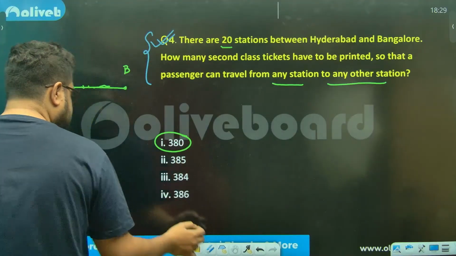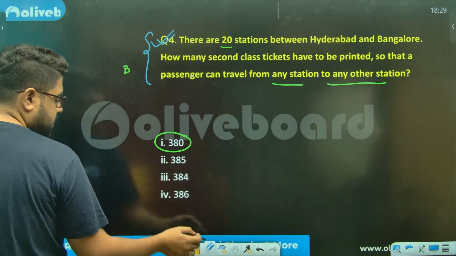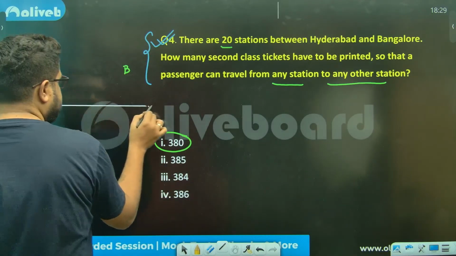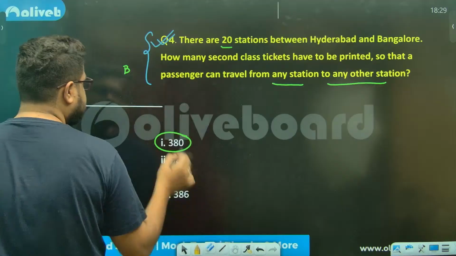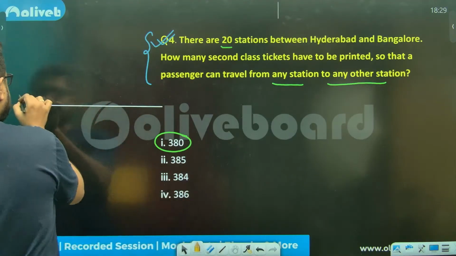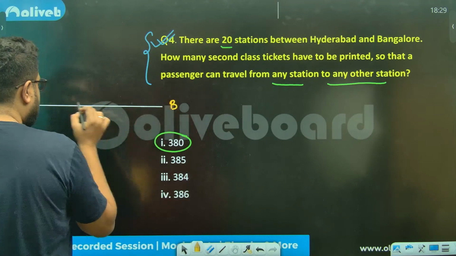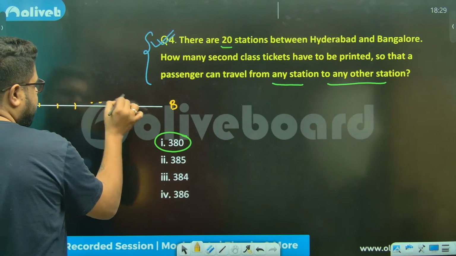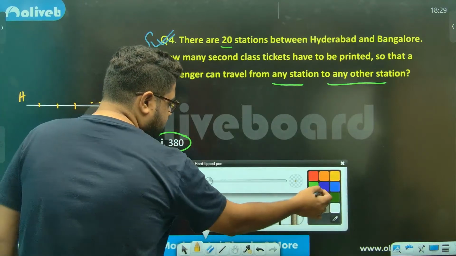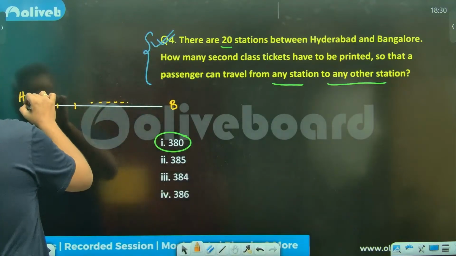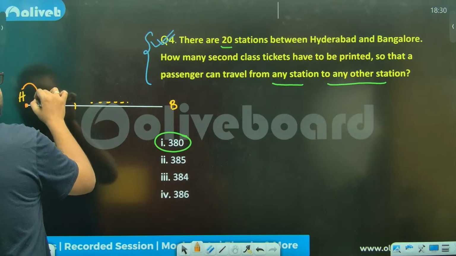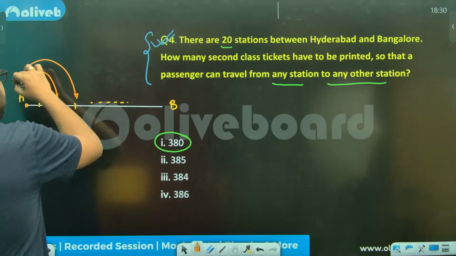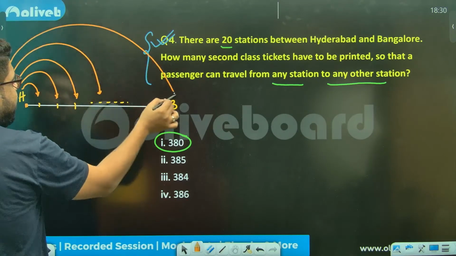Just for our understanding, let's say this is the route. This is Hyderabad and this is Bangalore. This is your first station, second station, third station, and it will continue like this. What they are saying is that one person can go from Hyderabad to the first station, Hyderabad to the second, third, fourth station, or Hyderabad to Bangalore itself.